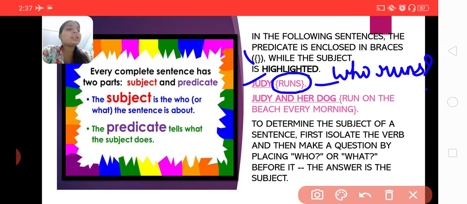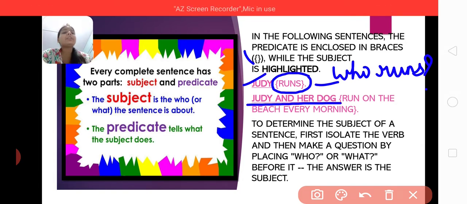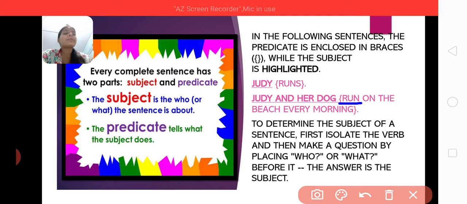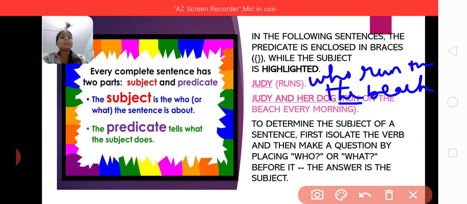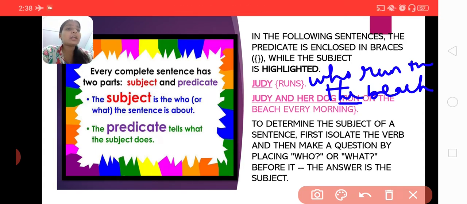Let's take one more example. Judy and her dog run on the beach every morning. In the second sentence, what is the verb here? Run. If you make a question, who runs on the beach every morning? The answer will be Judy and her dog.